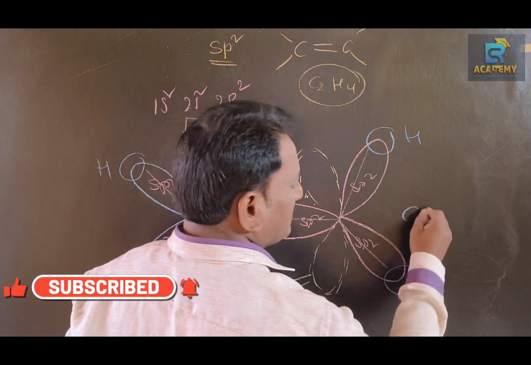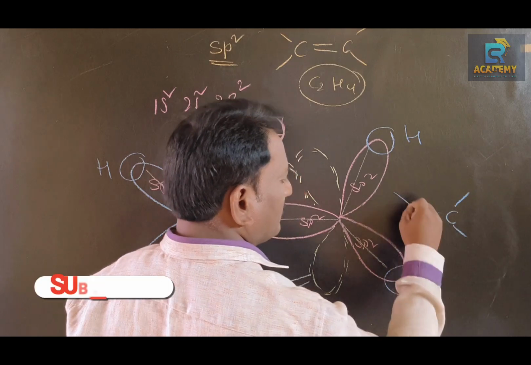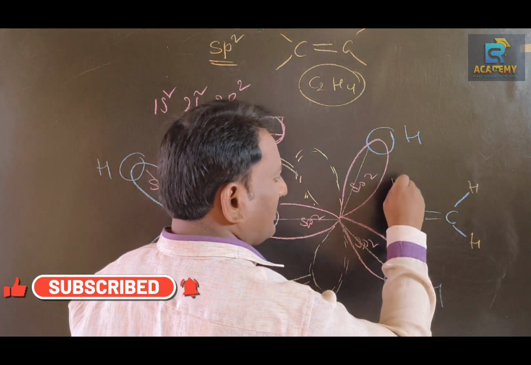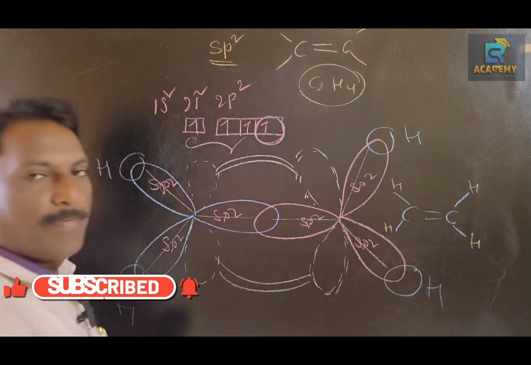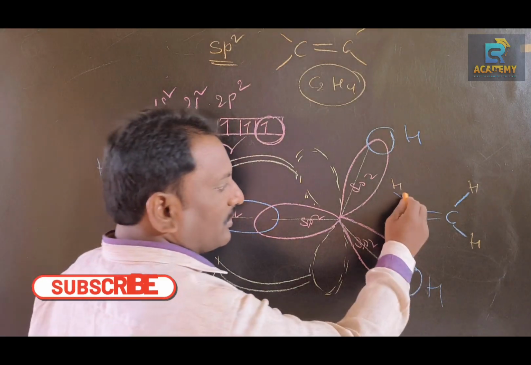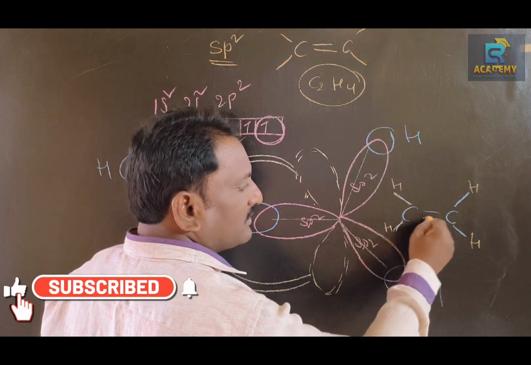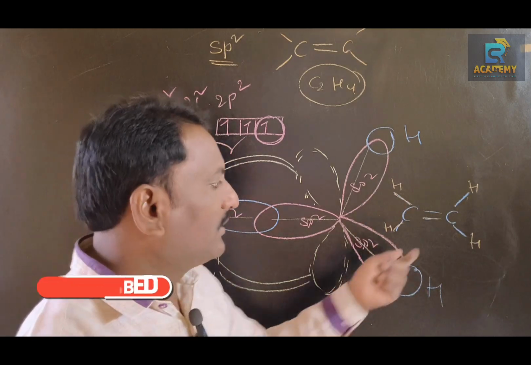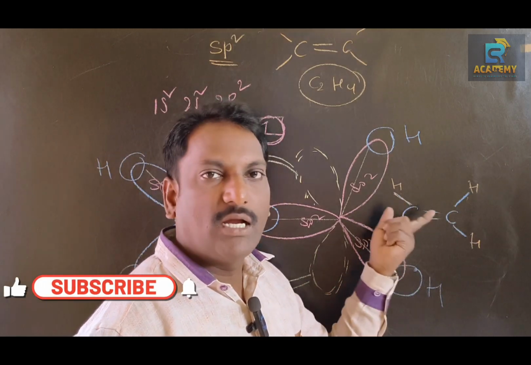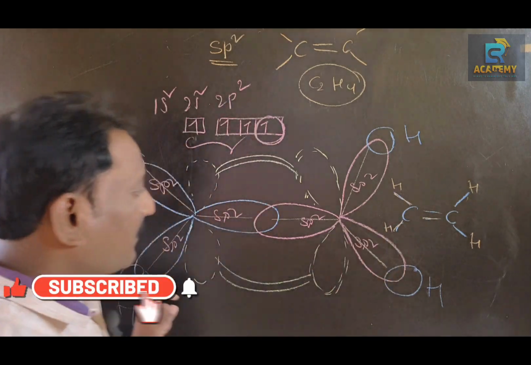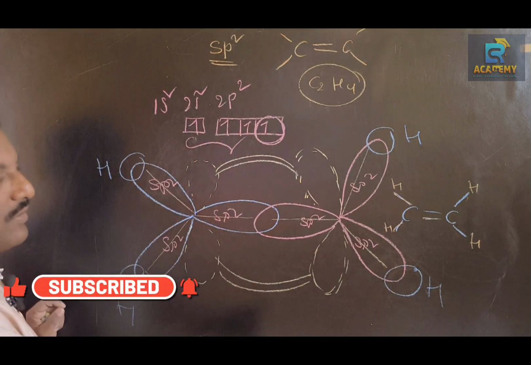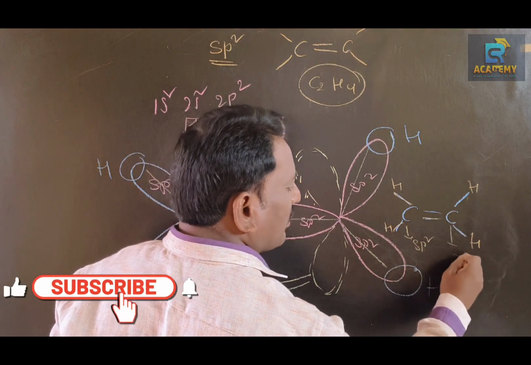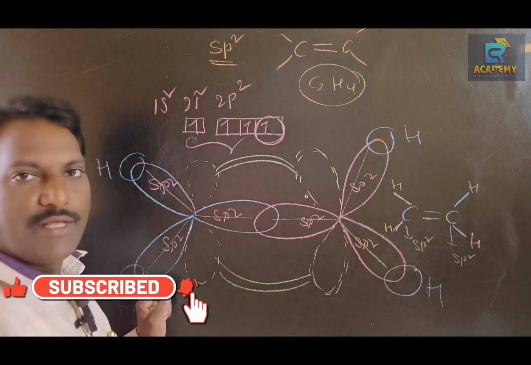Let me draw here: C double bond C, with H H H H. So in total, 3 sigma bonds and 1 pi bond are given by one carbon atom, and the other carbon is also formed by 3 sigma bonds and 1 pi bond. So in this one, each carbon undergoes sp2 hybridization.